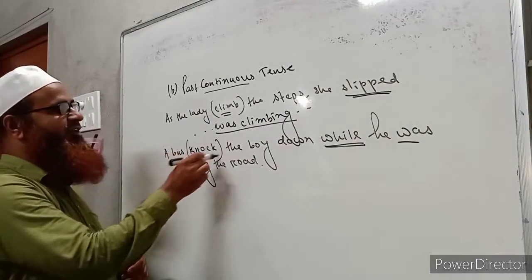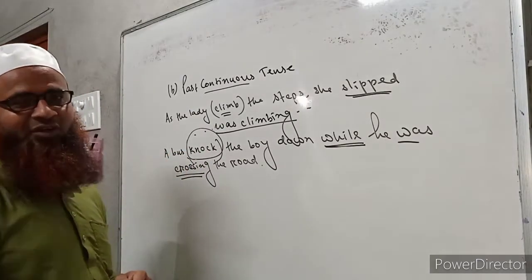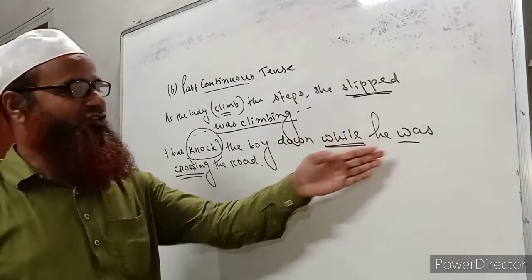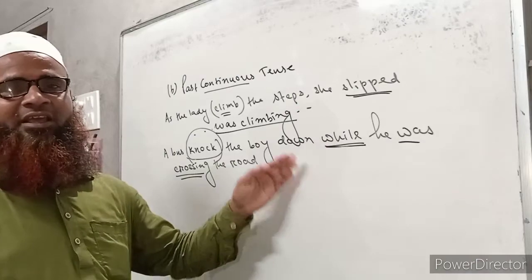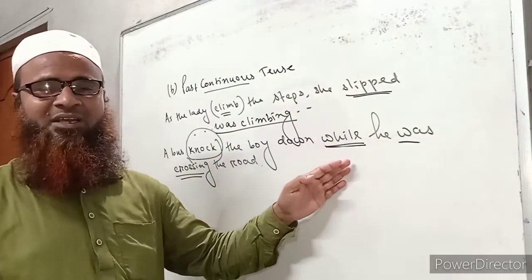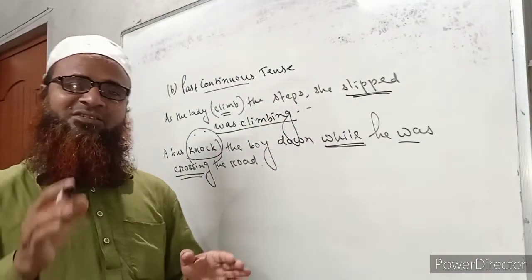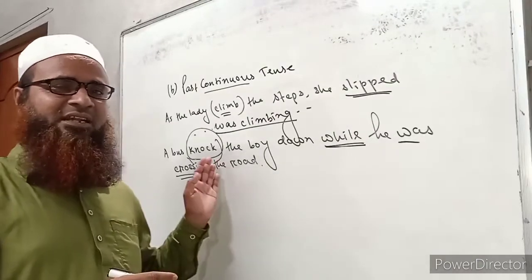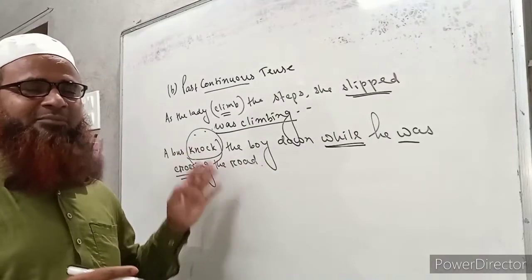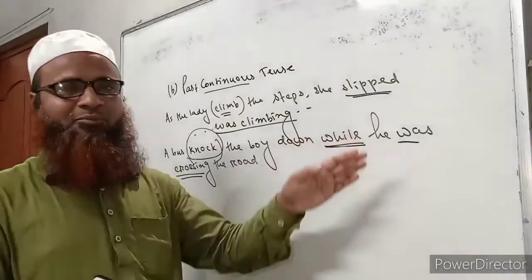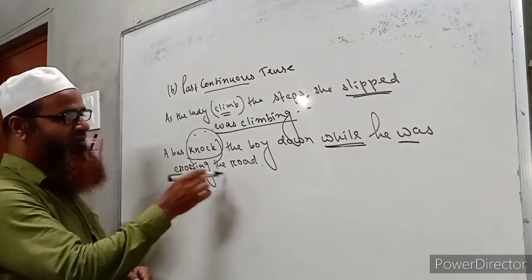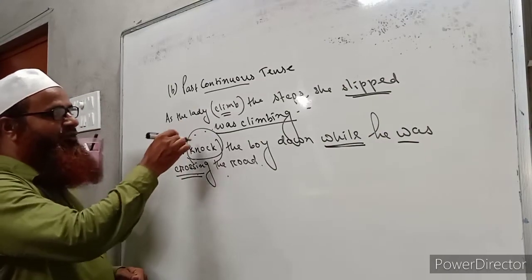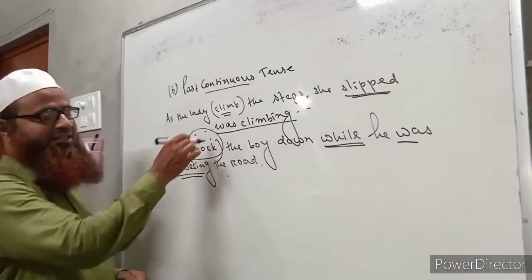So definitely the other part will be in past indefinite tense, because this action of crossing by the boy was going on in some past time, and at that time a bus knocked him down. So an accident took place at that very moment while he was crossing the road. So we should use the past indefinite tense here.